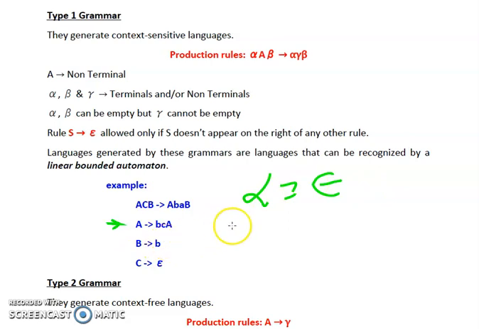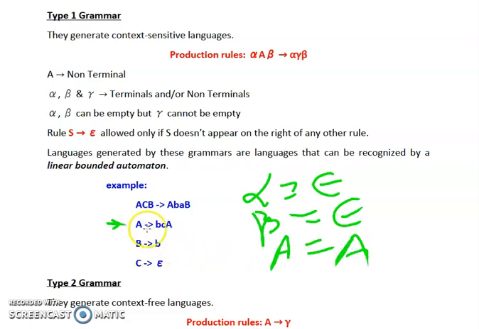Now the next thing is beta. If we check for beta, we will find that beta is also epsilon over here because nothing is common on the right hand side of both sides of our production rule. Now let's check for A. A is a single non-terminal. So yes, we have a single non-terminal on the left hand side of our production rule, and that is A itself. So A is equal to A. Now if we talk about gamma, all the things that are left over here will be taken as gamma. So our gamma is B, C and capital A.